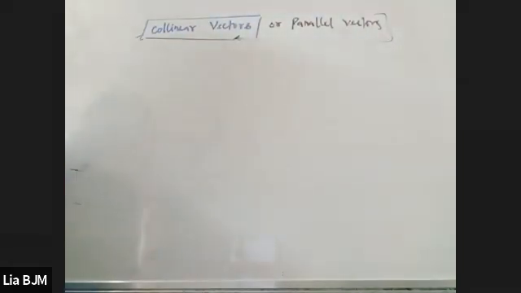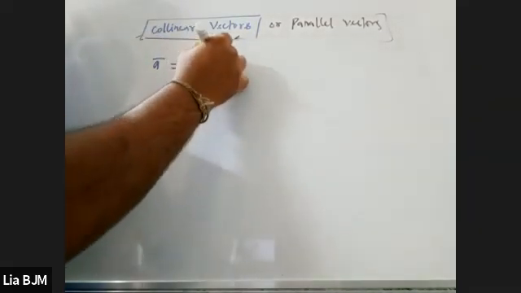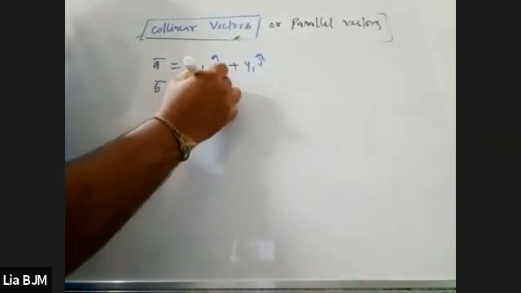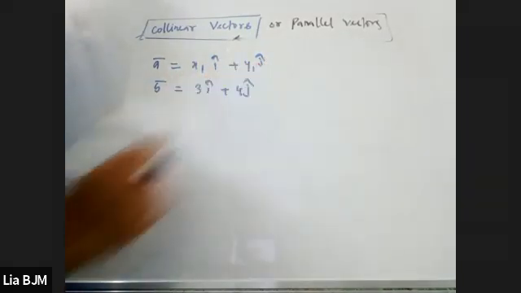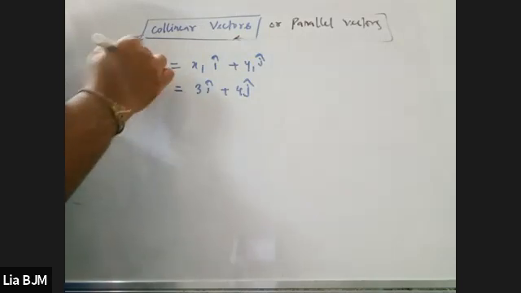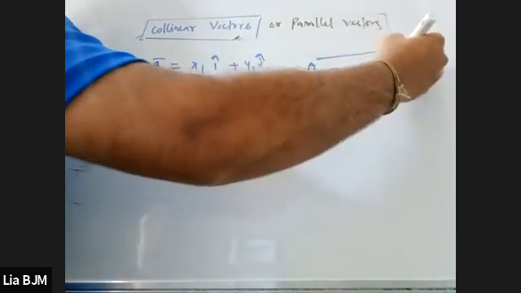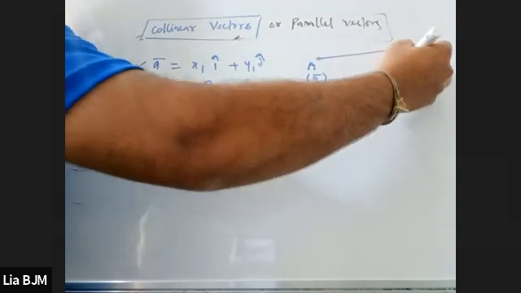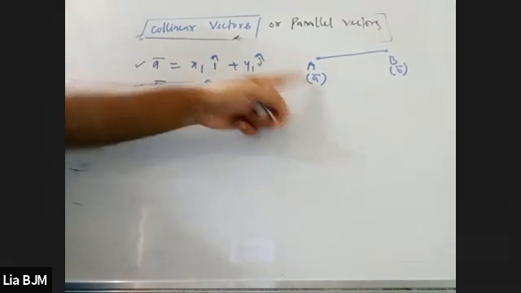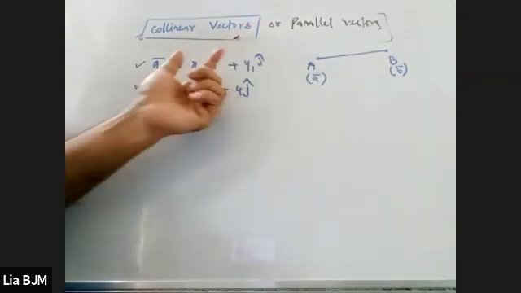If somebody gives you the position vector like this, A vector is x1 i cap plus y1 j cap, and B vector is equal to 3 i cap plus 4 j cap. Please try to understand. If somebody asks you for the position vector, A and B are the points capital A and capital B. Let's try to understand the question. A has position vector A vector, which is equal to this one, and B has position vector B vector, and the point is this one.